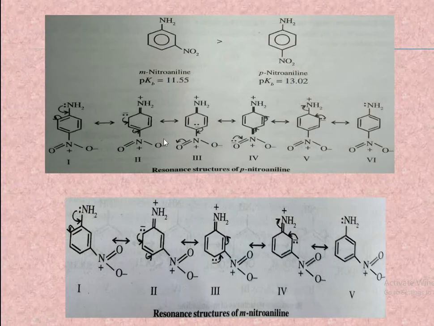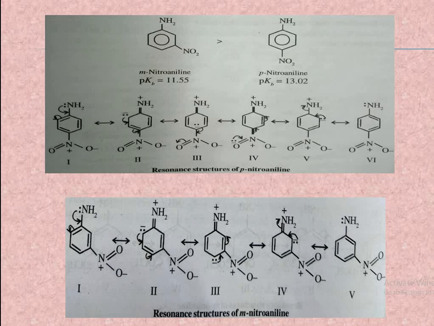Similarly, para nitroaniline is less basic than meta nitroaniline, because we know that whether it is an electron donating group or electron withdrawing group, if it is an electron withdrawing group, then the base weakening effect is more marked when such a group is present at the para position rather than at the meta position. From the pKb value itself, we can see that para nitroaniline has a pKb value of 13, whereas meta nitroaniline has a value of 11.55. So the greater the pKb value, the less the basic character.